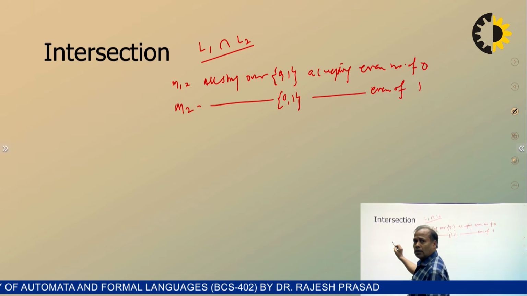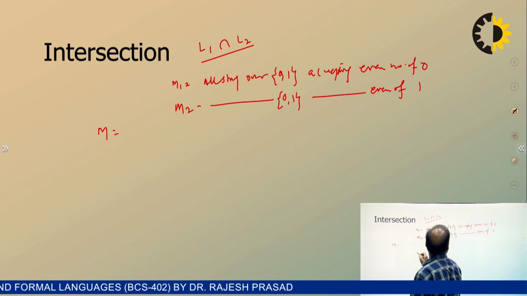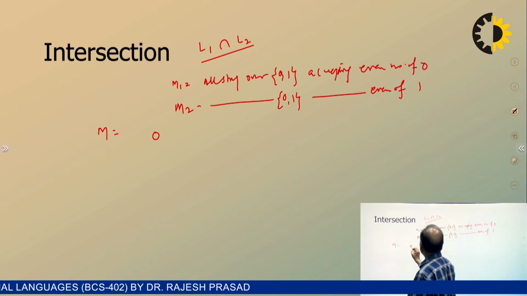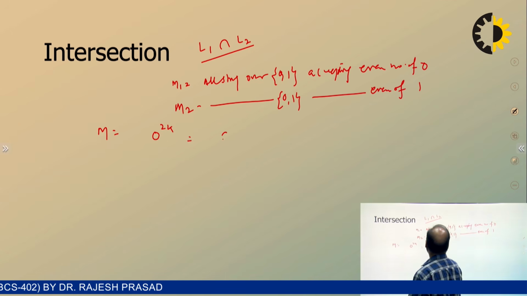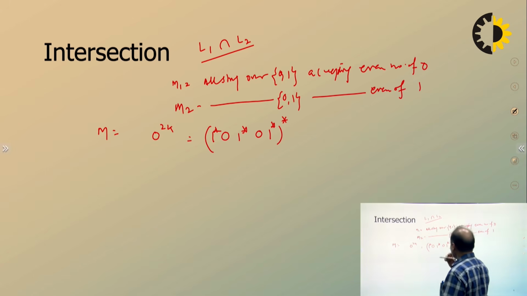A machine accepting an even number of 0s means 0 to the power 2k, and 1 can be here, here, and here. So this is the machine for an even number of 0s.